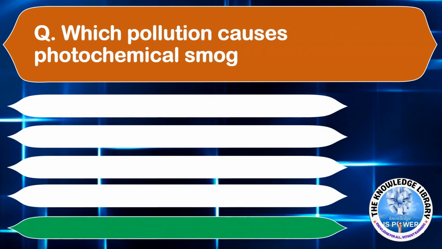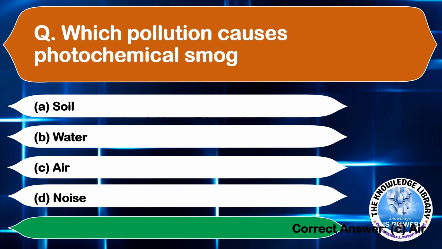Which pollution causes photochemical smoke? Option A, soil. Option B, water. Option C, air. And option D, noise. The correct answer is option C, air. Moving on to the next question.